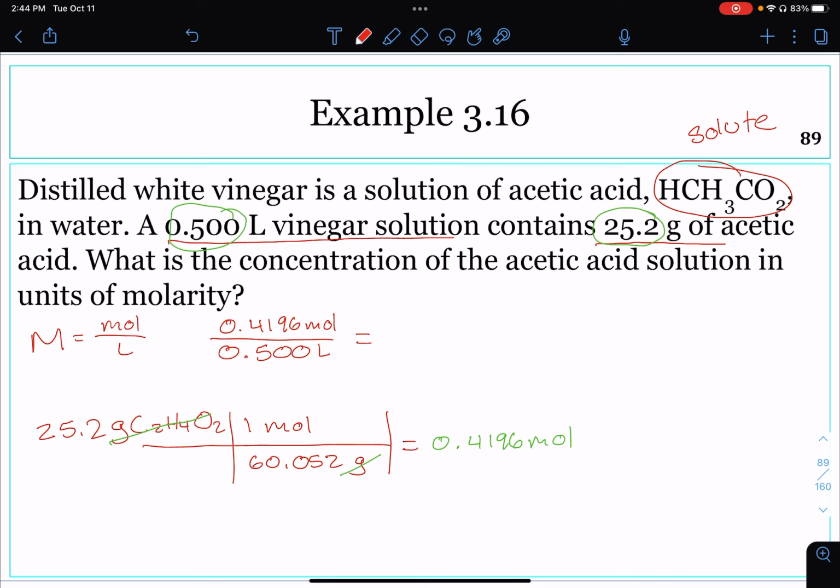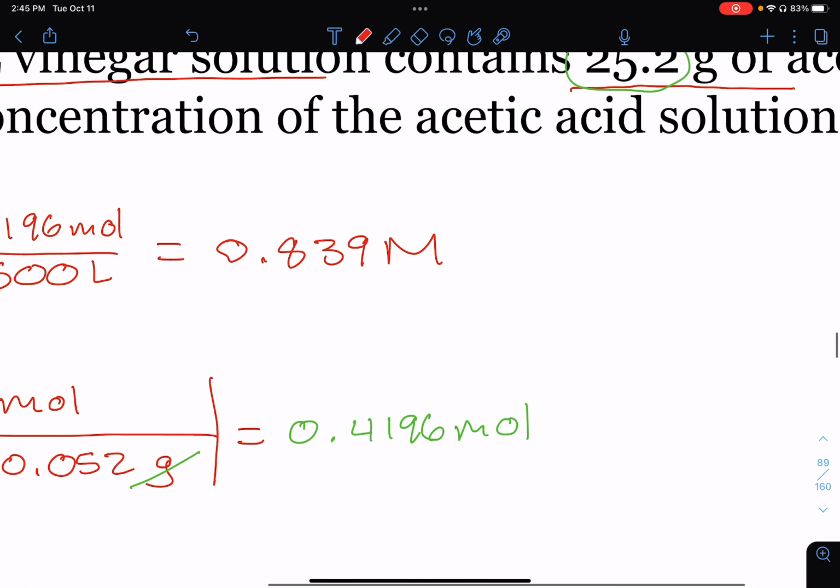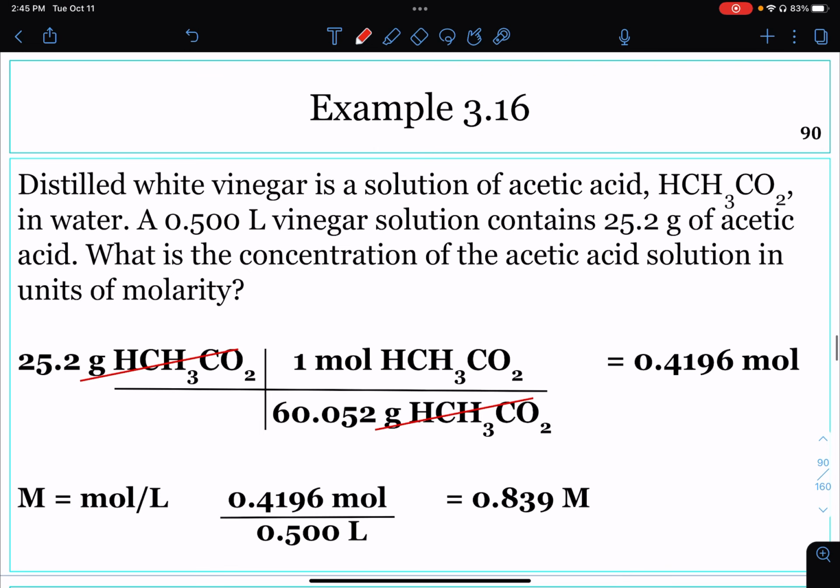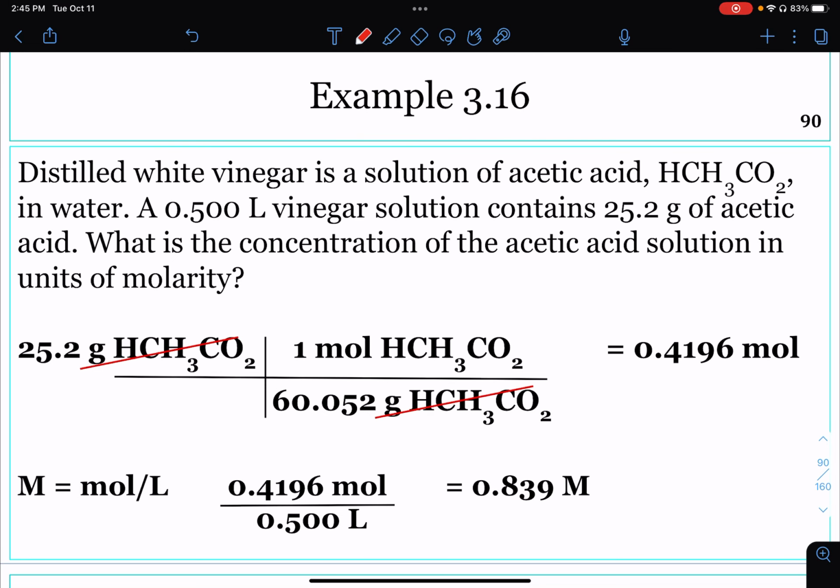When we divide this, we get 0.839 molarity. And you can write these units as 0.839 molarity or 0.839 moles per liter. It means the same thing. And there's all of the calculations typed out.